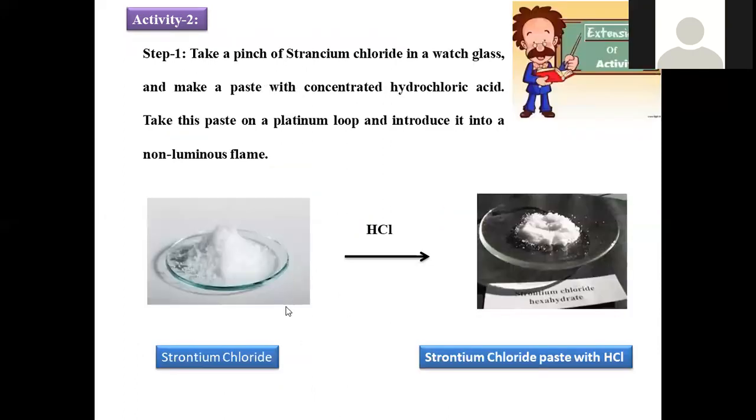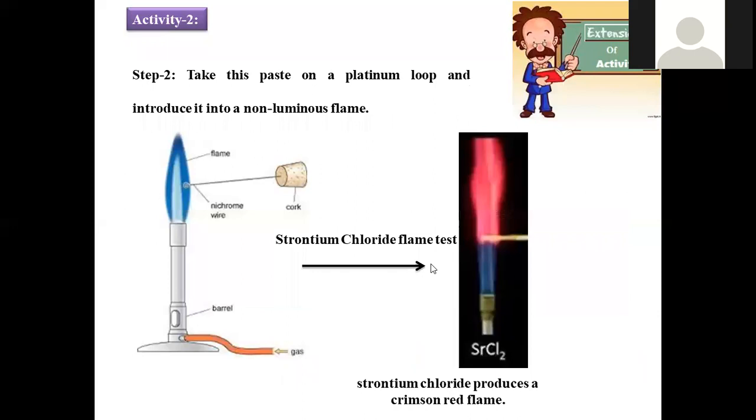The same activity we are going to perform with strontium chloride. First we take a pinch of strontium chloride onto the watch glass, and add hydrochloric acid drop by drop until it becomes a paste. Now we have made the strontium chloride into a paste with hydrochloric acid. It was taken onto the platinum spatula and introduced into the non-luminous Bunsen flame. When subjected to the flame test, it gives a crimson red color flame. Crimson red color will be imparted.